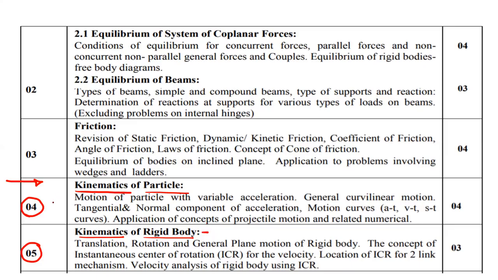So now we will start with module number 4, which is the kinematics of particle. This is the content of module number 4. The motion of the particle with variable acceleration. So we will deal with motion analysis where the acceleration will be changing. Then we will study the general curvilinear motion. Then we will find out the tangential and the normal component of the acceleration for the curvilinear motion.